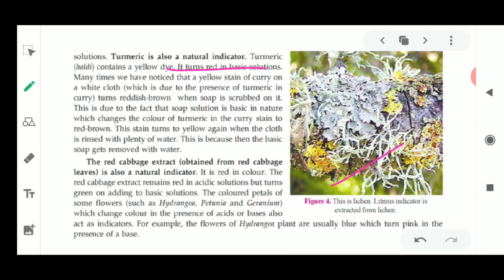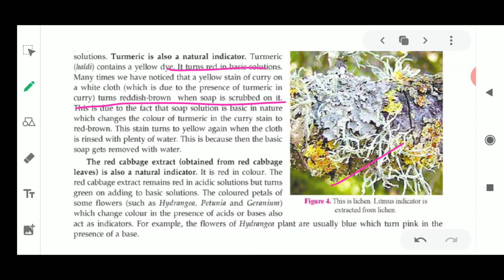Many times we have noticed that the yellow stain of curry on white cloth, which is due to the presence of turmeric in the curry, turns reddish brown when soap is rubbed on it. Now why soap? Because soap is a basic substance, which when rubbed on the turmeric stain turns it reddish brown.